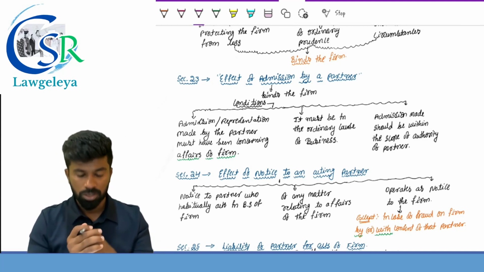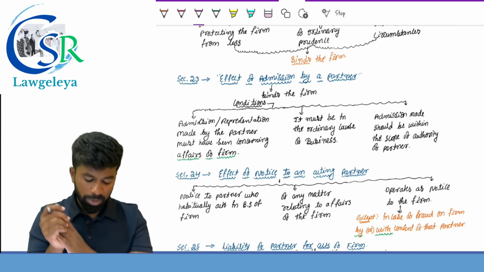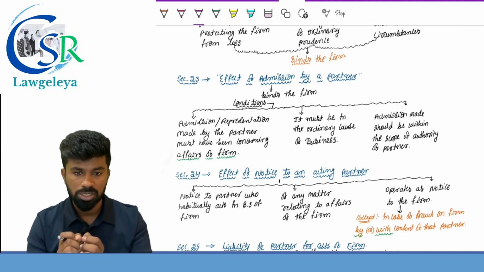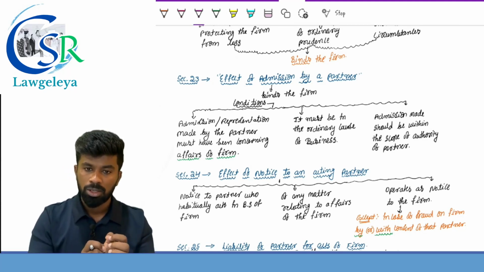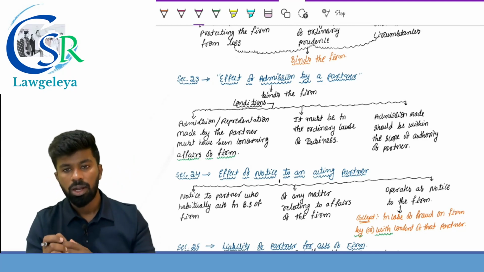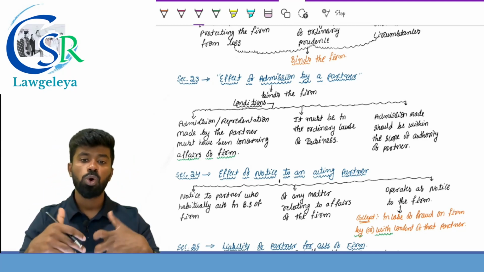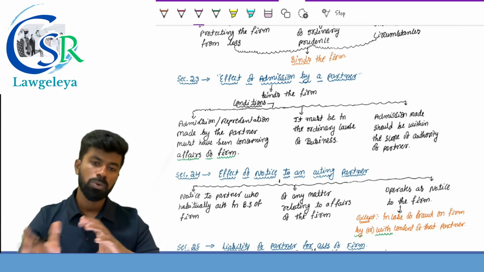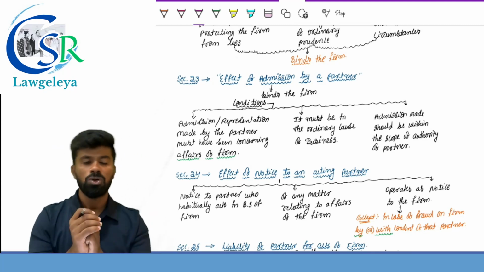Observe the keywords here. Any admission by a partner binds the firm if that admission or representation is made concerning the affairs of the firm in the ordinary course of business and within the scope of the partner. So for such admissions, representations or statements, who is responsible? The firm is also responsible.